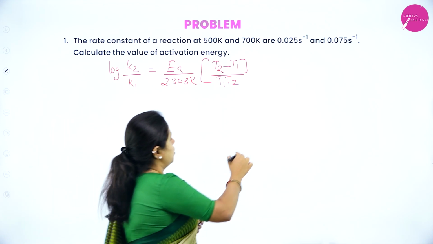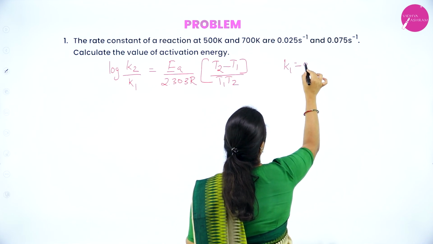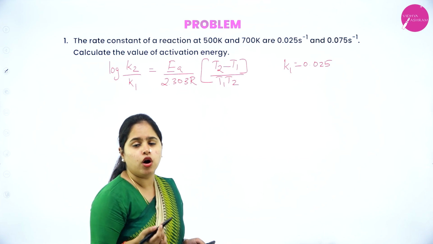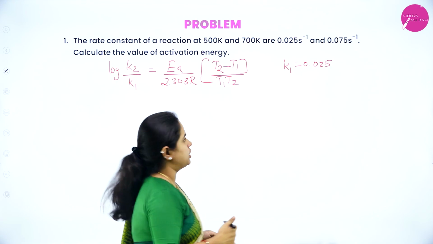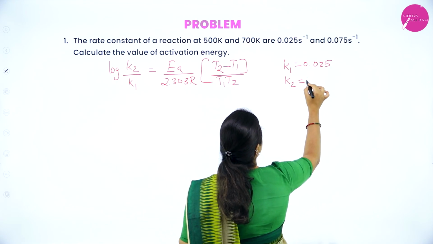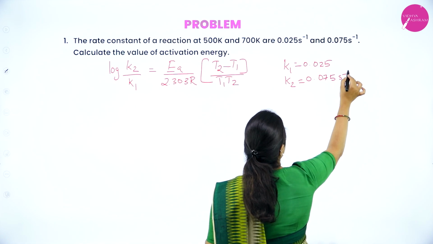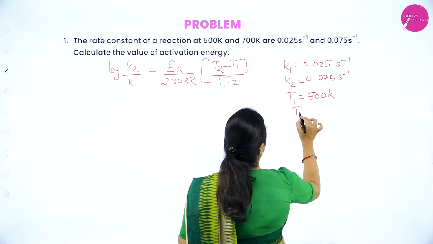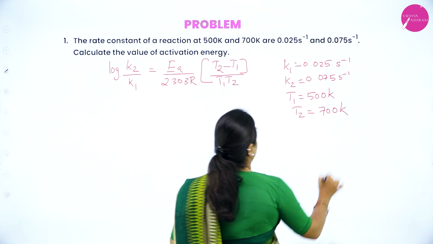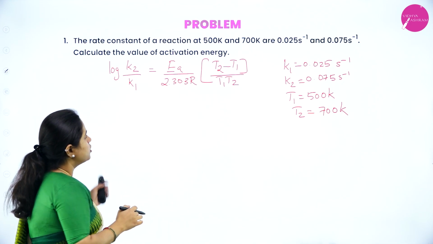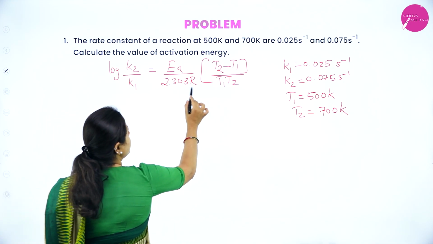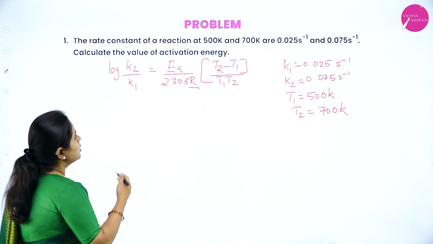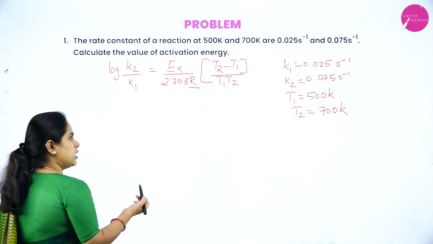In this question, K1 is given as 0.025 second inverse. From the unit, can you tell me which order this reaction will be? This will be a first order reaction, right? And K2 is 0.075 second inverse, T1 is given as 500 Kelvin, and T2 is given as 700 Kelvin. These values are already given, so you can directly substitute them, and R you can use as 8.314, which is the universal gas constant. You can directly substitute in this equation. What is it that you have to calculate?